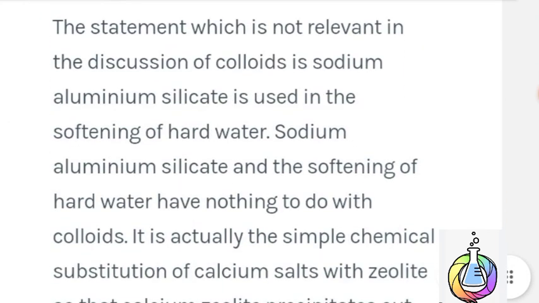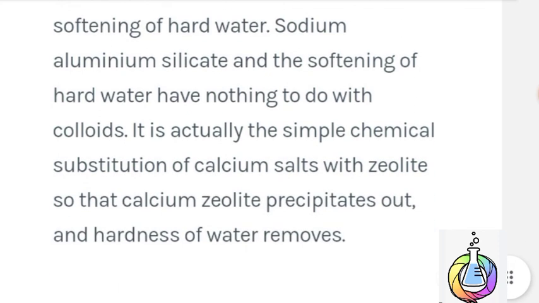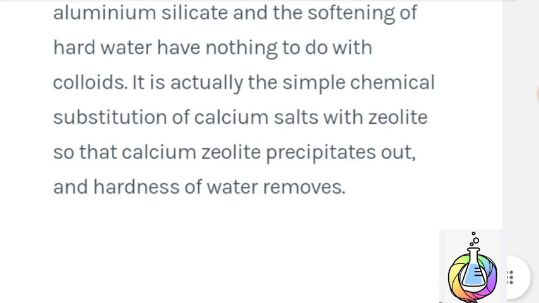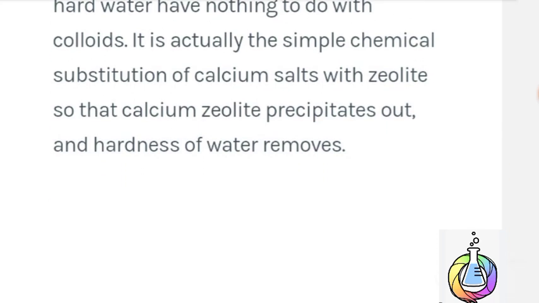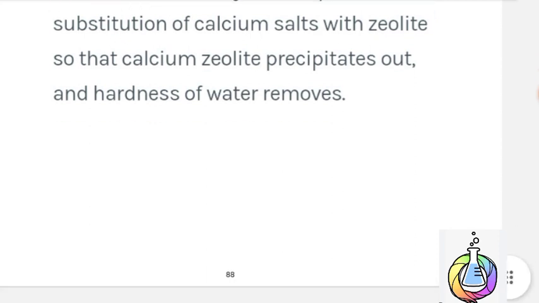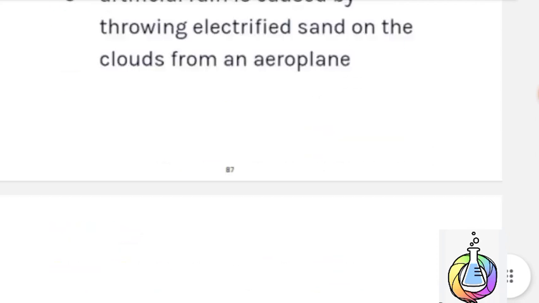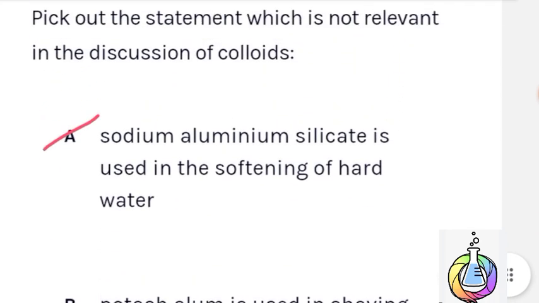The statement which is not relevant in the discussion of colloids is that sodium aluminium silicate is used in the softening of hard water. Sodium aluminium silicate and the softening of hard water have nothing to do with colloids. It is actually a simple chemical substitution of calcium salt with zeolite, so calcium zeolite precipitates out and the hardness of water is removed. Therefore, option A is the incorrect statement and the correct answer.